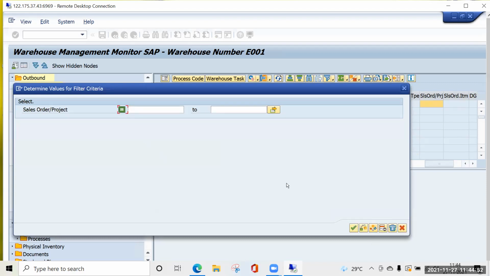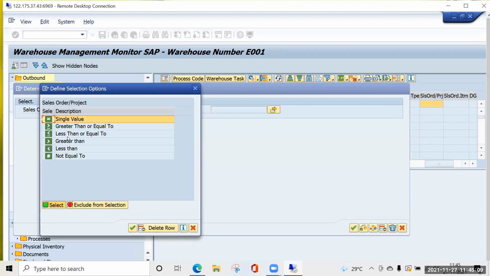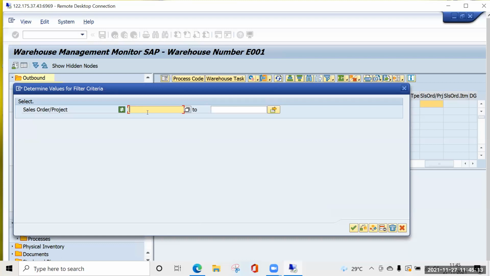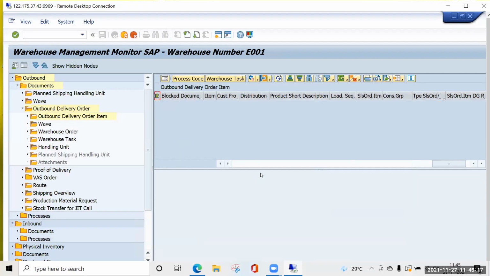It's not opening, sir. Otherwise, delete, or we can do one thing. Put the cursor on the field, now try. We can do multiple selections or options, and we can do this also. Not equal. Execute now. Enter. Execute. Oh, not there.